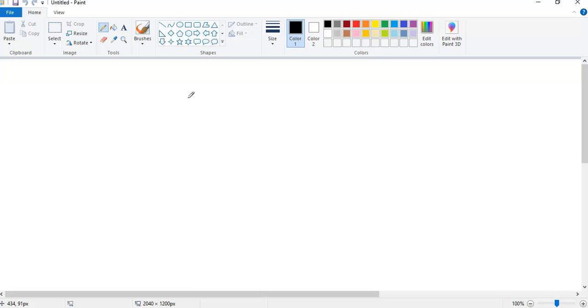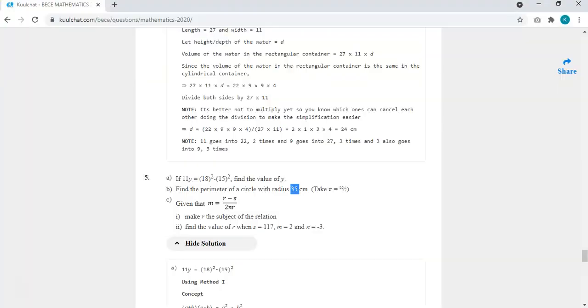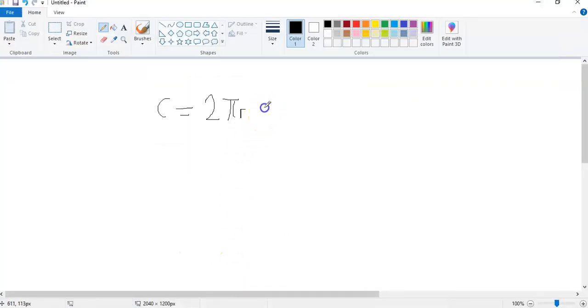Now the circumference of a circle is just 2 pi r. Here we are given the radius to be 35. So our circumference, which is the perimeter of the circle, is going to be 2, and we are given pi to be 22 divided by 7, and our radius to be 35.